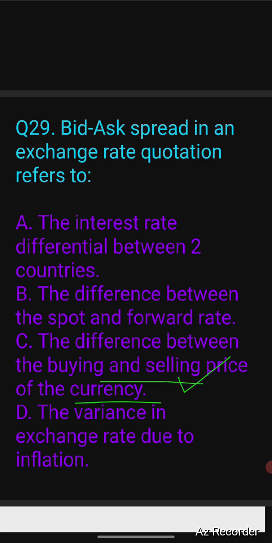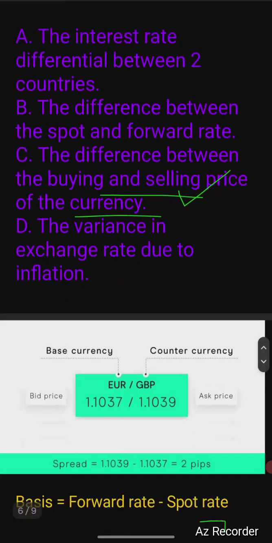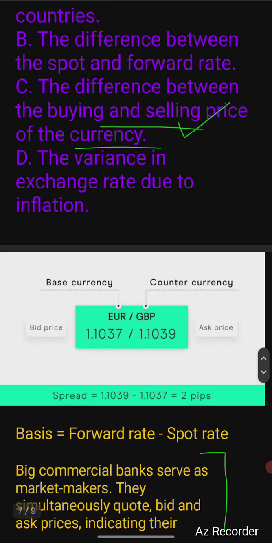Bid ask spread. Bid means buy, ask means sell. So the question itself is very much clear. So let us see what is actually bid ask spread. A market maker, say a bank, market makers are entities which give two-way quotations. Means they will buy it and they will sell it, but they will give you the quotation of buying and selling separately. So in this two-way quotation, this will be the buying rate and this will be the selling rate. So the difference between the two will be the profit for the market maker.